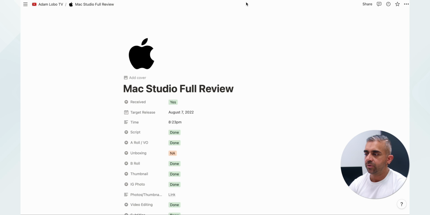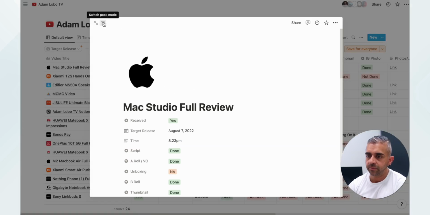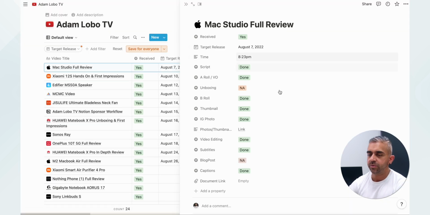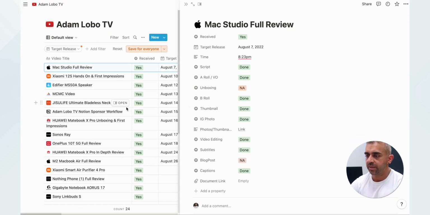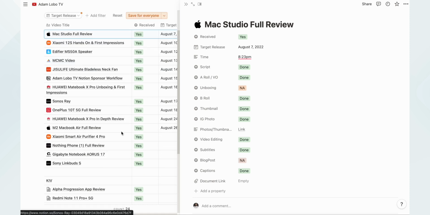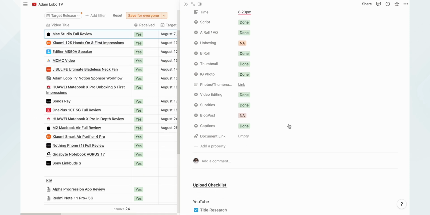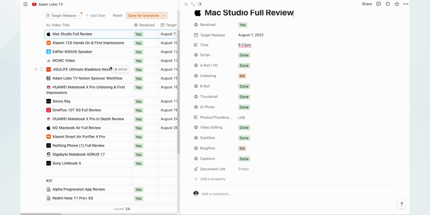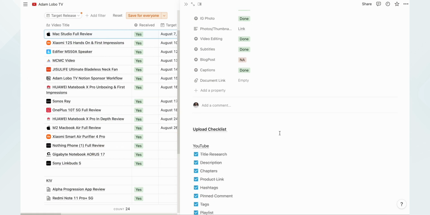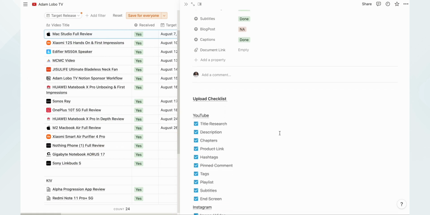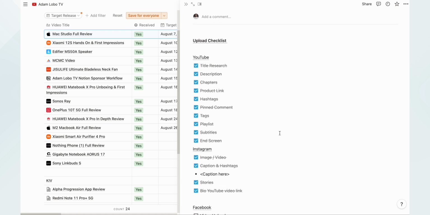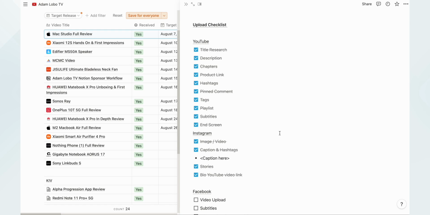Usually I would go into the side peek, because it's easier for me to see both the page and the overall database over here. And if I scroll down, other than the fact that this follows exactly what you see over here, I've also created an upload checklist. Since the Mac Studio review video is already out on YouTube, this particular checklist could be very beneficial, and is something that I added accordingly over the past 2 years or so.